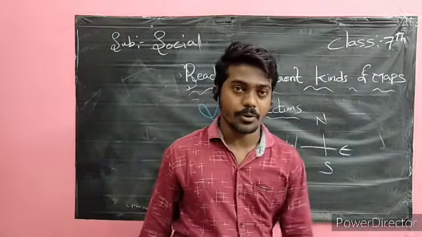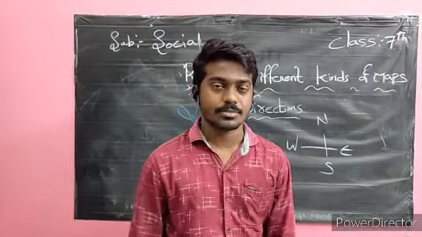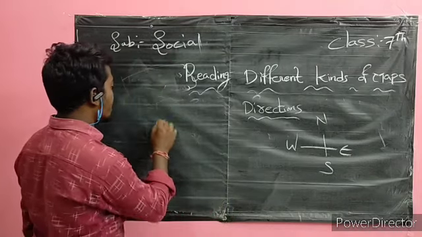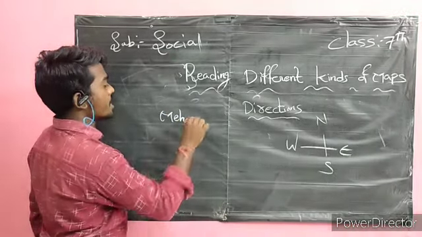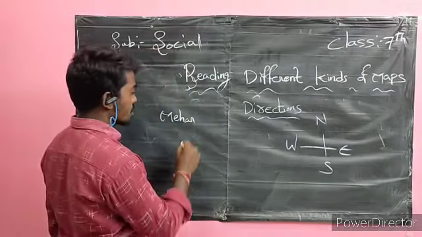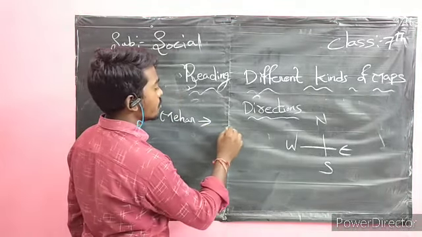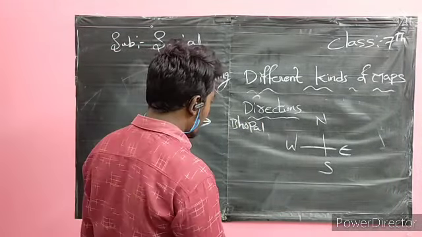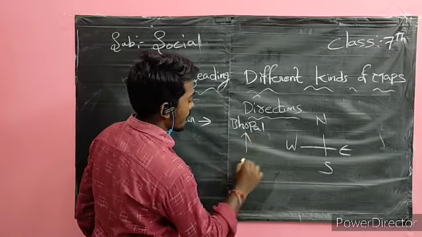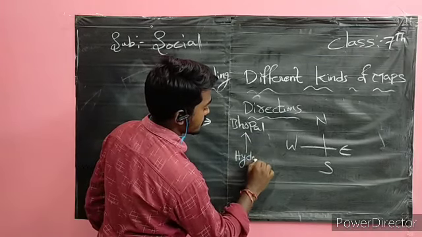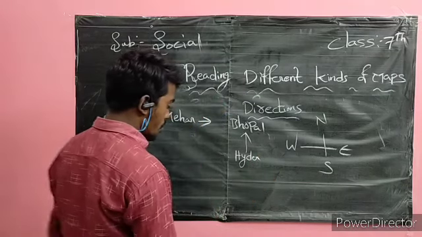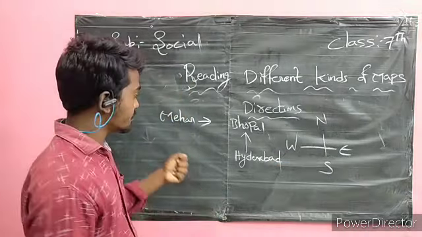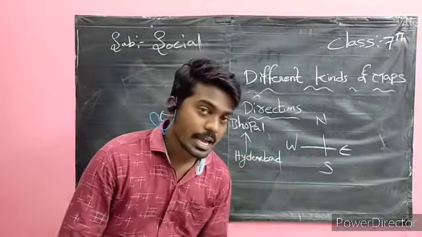Coming to the blackboard, they gave some questions. First question: Meher went to Bhopal from Hyderabad.